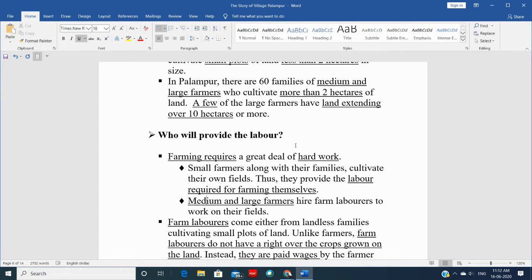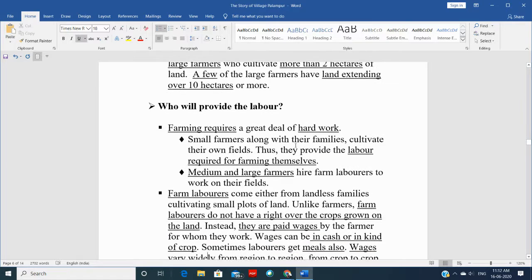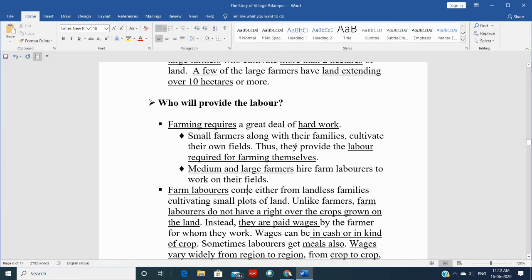Now we talk about medium and large farmers. They hire farm laborers to work on their field. Now, why do these farm laborers come? Because they don't have their own land, right? Or maybe they have a very small plot of land, so they can't utilize that, and they can't earn properly, and that's why they have to work on somebody else's farm.